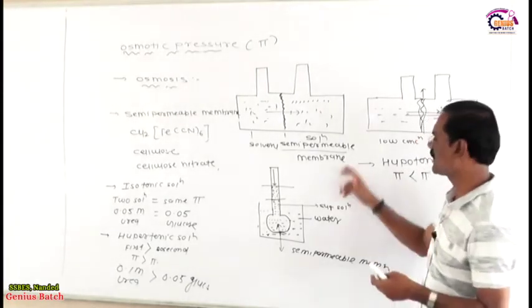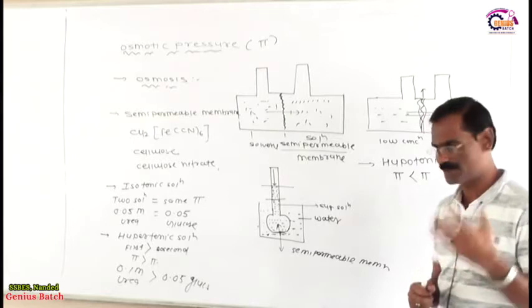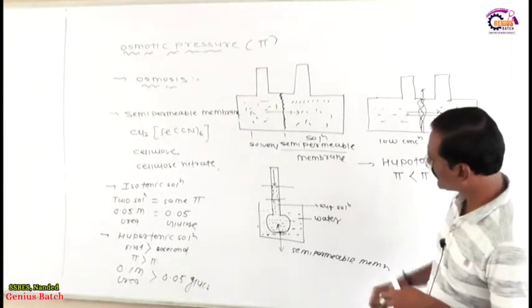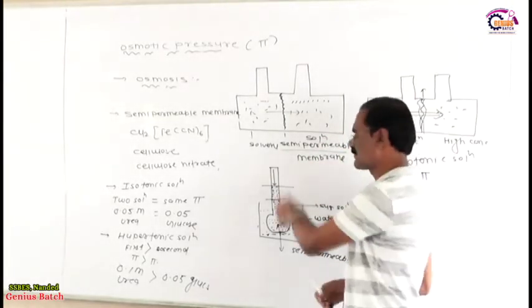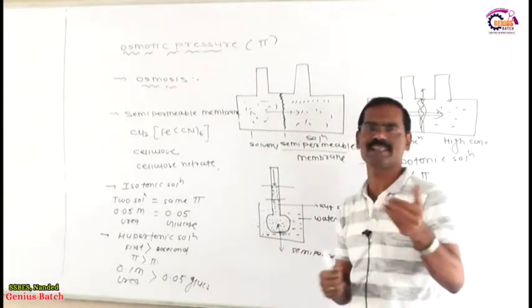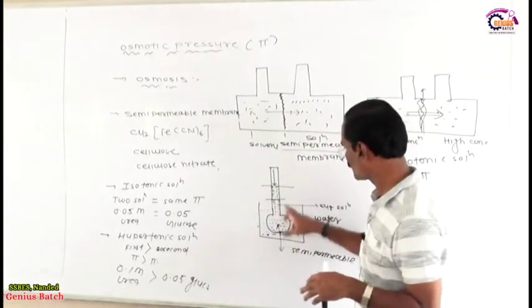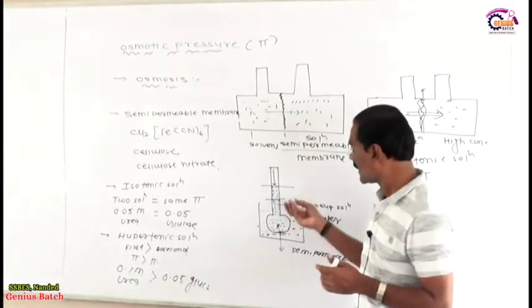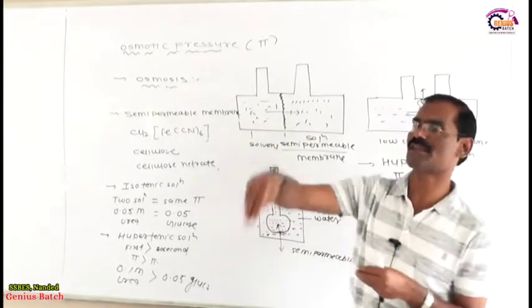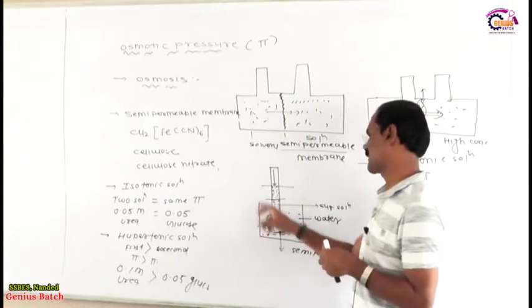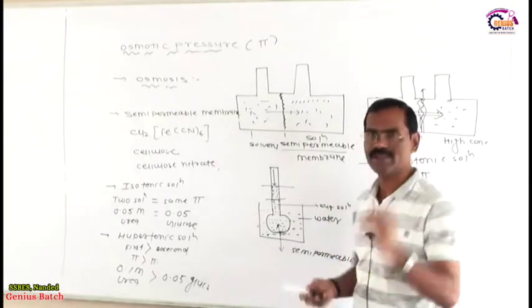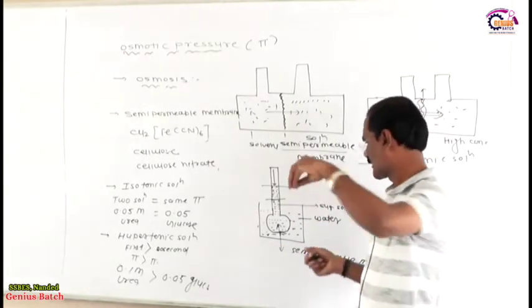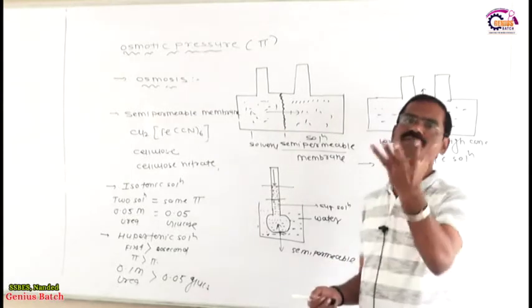The experiment done by Abbe Nollet is like this. He took one thistle funnel. Inside the thistle funnel he took the sugar solution. This is the sugar solution, and the thistle funnel is attached with the semi-permeable membrane, and you dip the inverted thistle funnel in the water, only water. So what happened after dipping this thistle funnel into the water? Then osmosis will start.